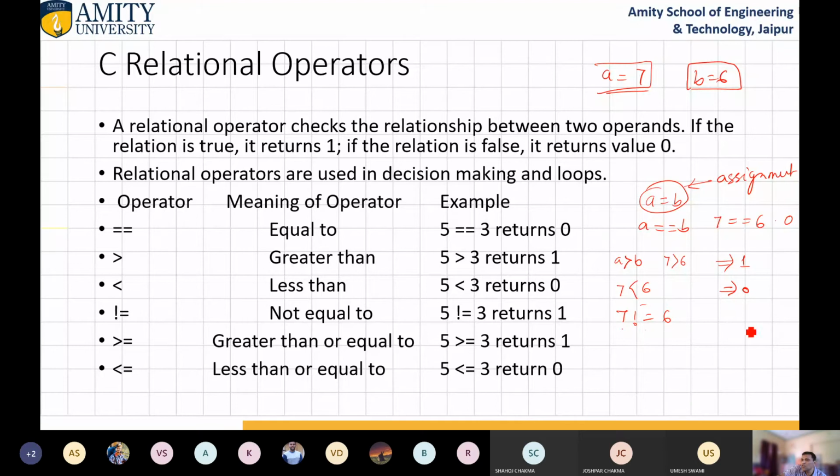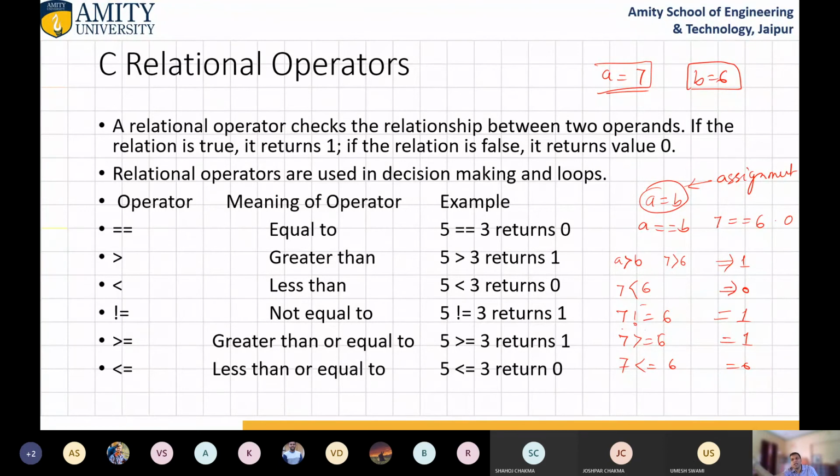Yes, true. 7 is greater than or equals to 6? Yes. 7 is less than or equals to 6? No. So this is the relationship: 1 shows agreement with the relation and 0 shows disagreement.